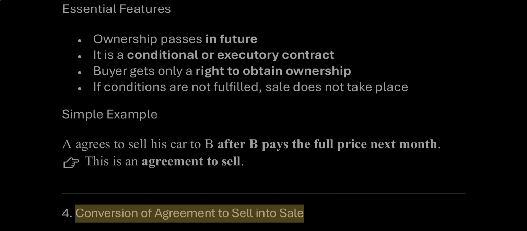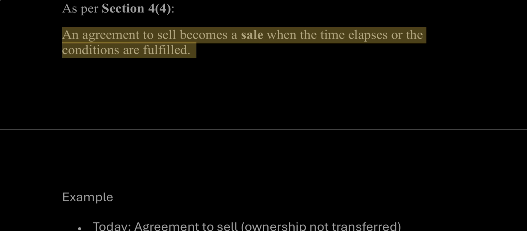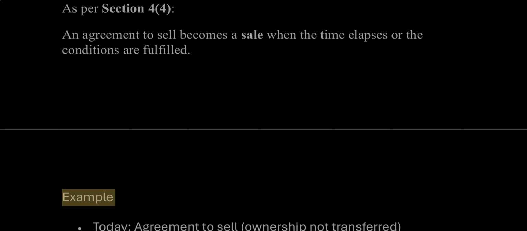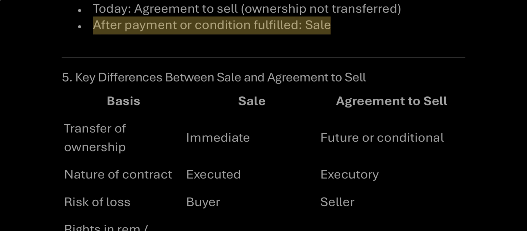4. Conversion of agreement to sell into sale. As per Section 4(4), an agreement to sell becomes a sale when the time elapses or the conditions are fulfilled. Example: Today, agreement to sell, ownership not transferred. After payment or condition fulfilled, sale.